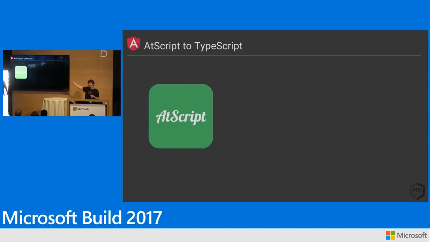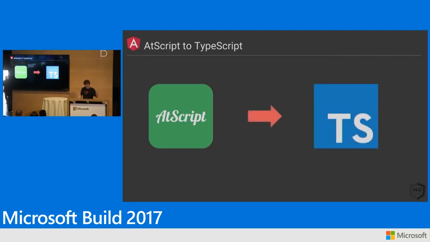So this probably popped up on Hacker News for 3 months. We thought we were going to be clever and write AtScript. We're going to invent our own language. Pro tip, don't ever do this unless you're Anders or somebody like that, because you don't want to write your own language, right? So the TypeScript team called us, and they said, hey, a lot of the stuff you've been talking about in AtScript, it looks a lot like where we want to take TypeScript.